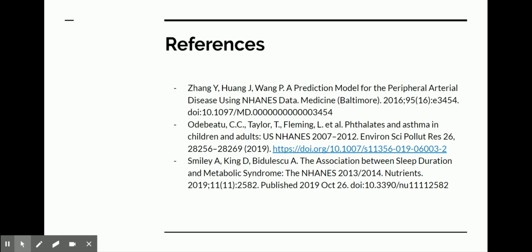Looking at these three papers, I find that the NHANES data has quite a bit of practicality and usability for healthcare data analysis. I would learn from the mistakes made in these datasets. For example, in the asthma study, they couldn't find much correlation between the phthalates and the presence of asthma in the US populace. I would try to redo their models and see if I could make the predictions any better. I would also like to explore some other diseases from this dataset and hope I get good results.